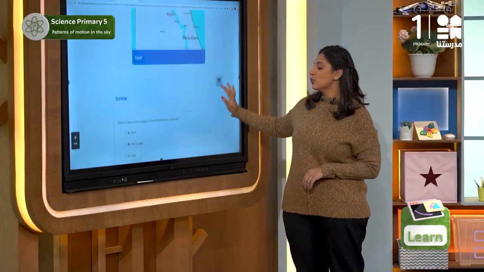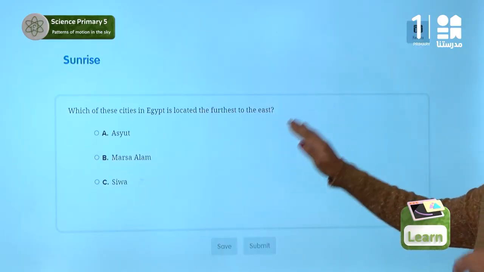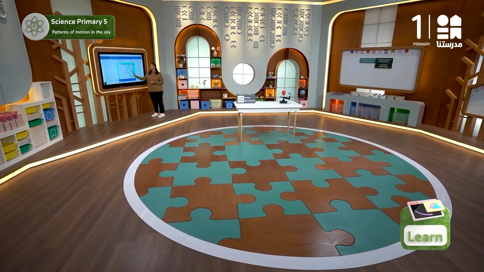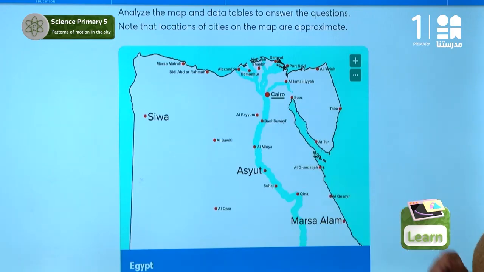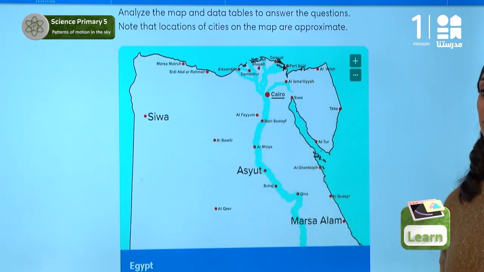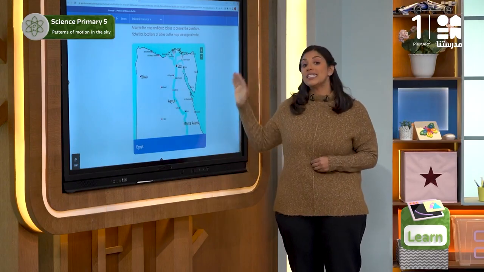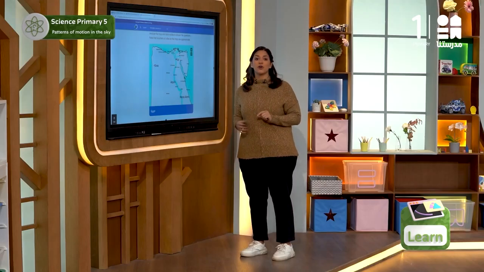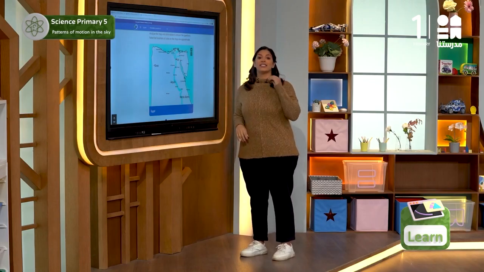So, the first question that we have: which of these cities in Egypt is located the furthest to the east? Right, it's Marsa Alam. So which of these cities here in Egypt is located furthest to the west? Let's take a look at the map. Oh yes, it is Siwa. My question is, which of these cities will see the sunrise first, and why? Because the sun rises from the east, so the sun rises in Marsa Alam first, because it is the most eastern city in Egypt.